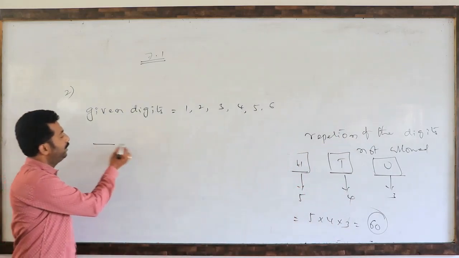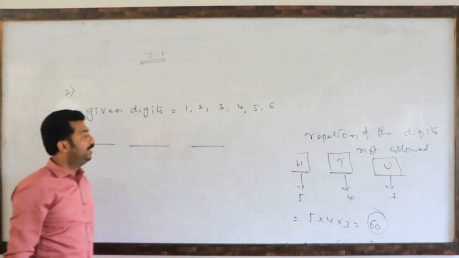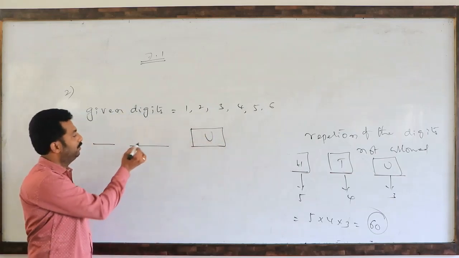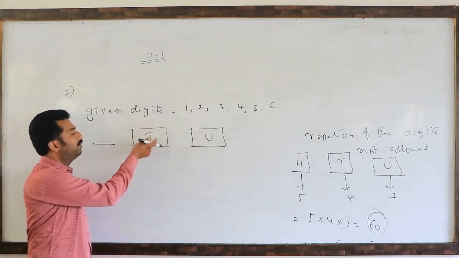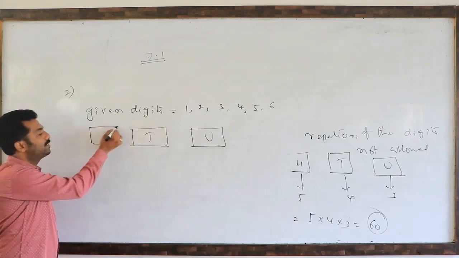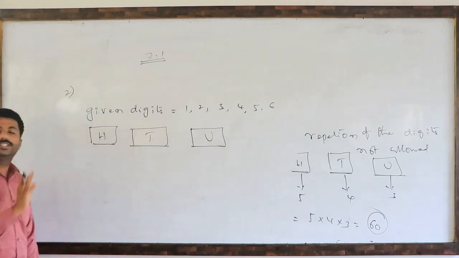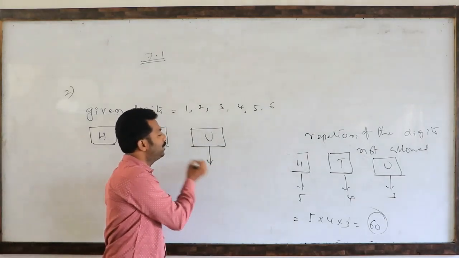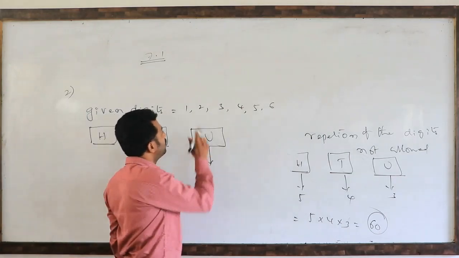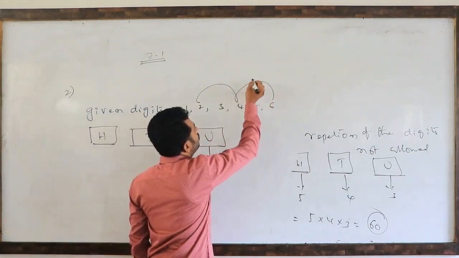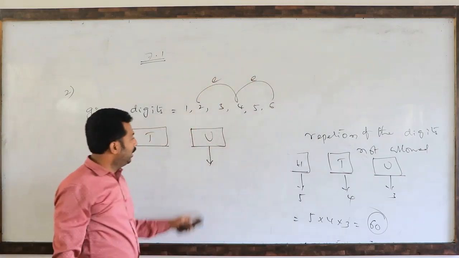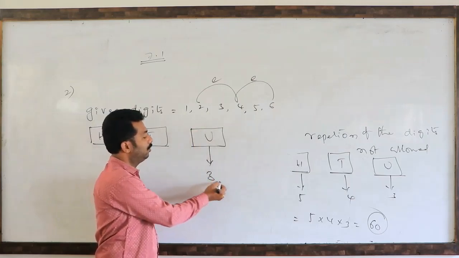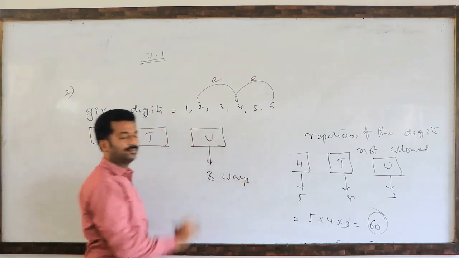Very clear, 3-digit even numbers. Even numbers means the units place compulsorily should have an even digit. This is the tens place, whatever the digit is there, no problem. This is the hundreds place, whatever the digit is there, no problem. So repetition of the digits is allowed. First we will fill up the units place. How many even digits are there? 2, 4, 6. These are the even digits. We can fill this units place with even digits. How many ways? 3 digits are there, so we can fill it 3 ways.